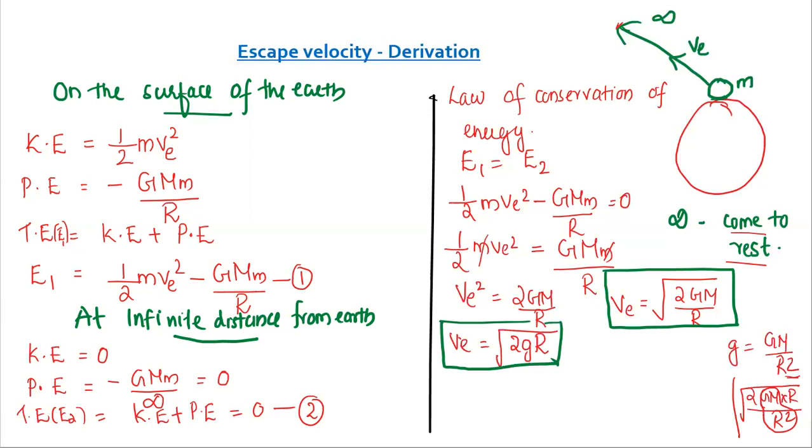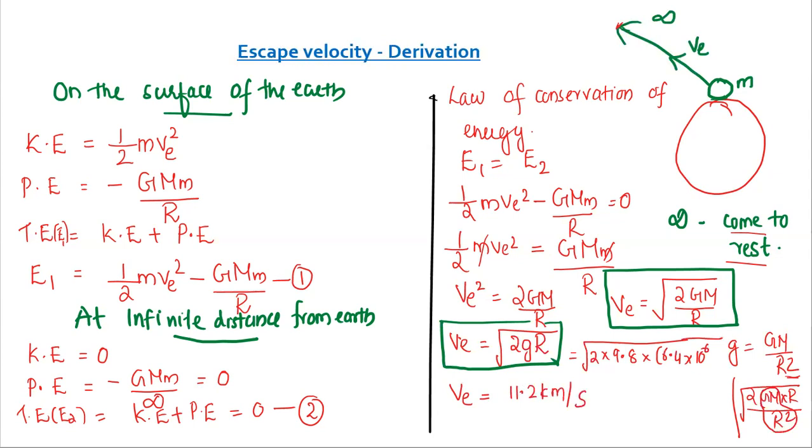Is that clear? Now, on substituting the values, under root 2 into g value, which is 9.8, into radius of the earth, which is also constant, 6.4 into 10 raised to 6. On multiplying and taking the root, we will get ve is equal to 11.2 kilometer per second.